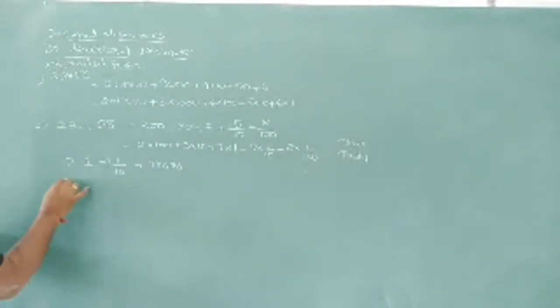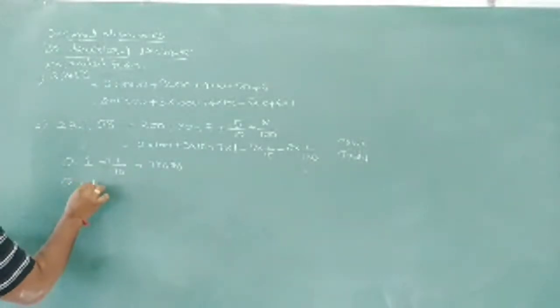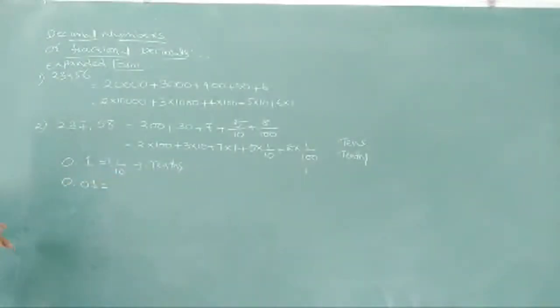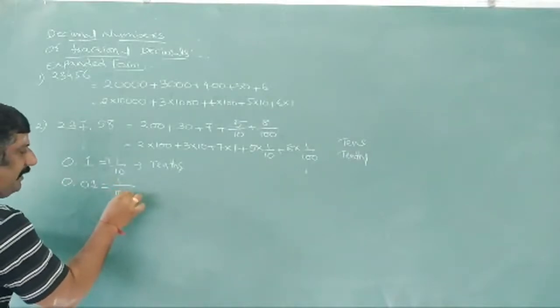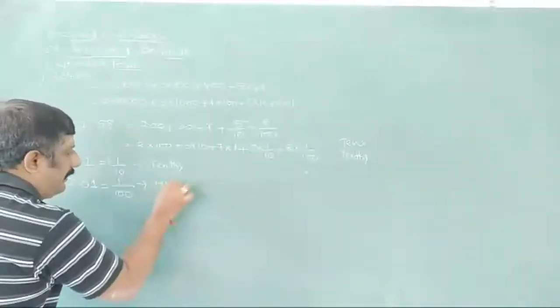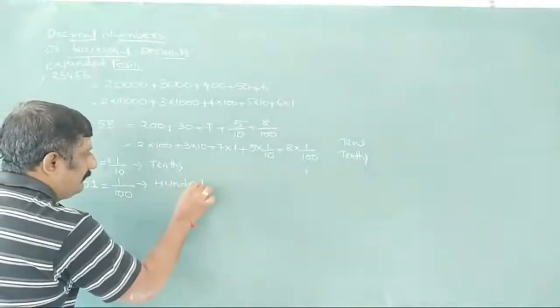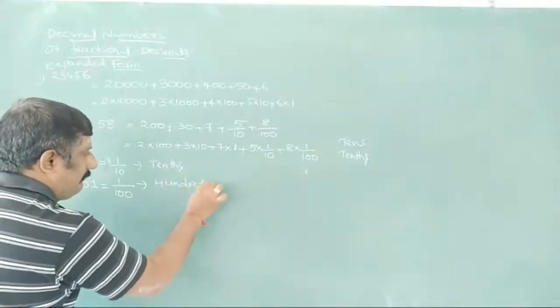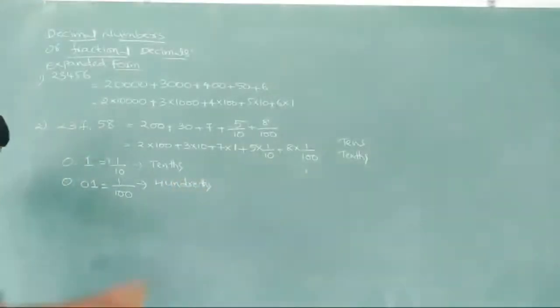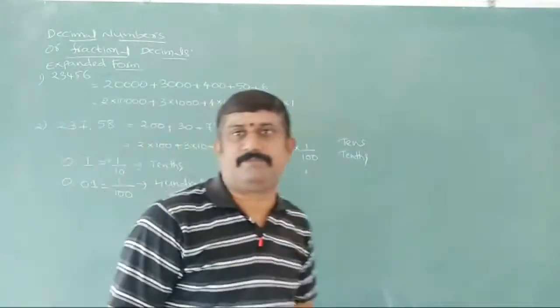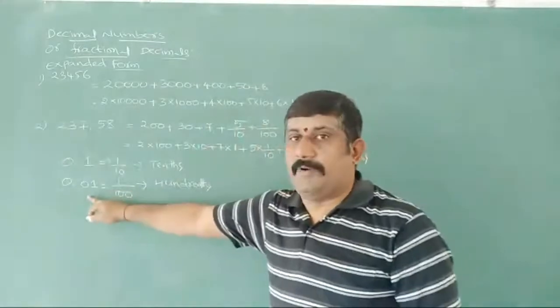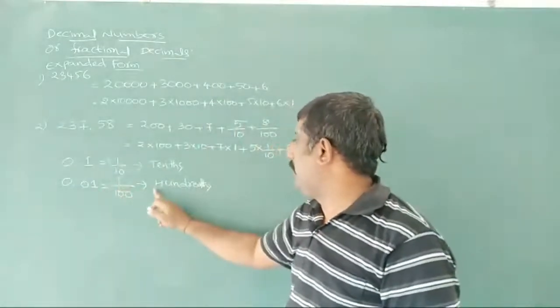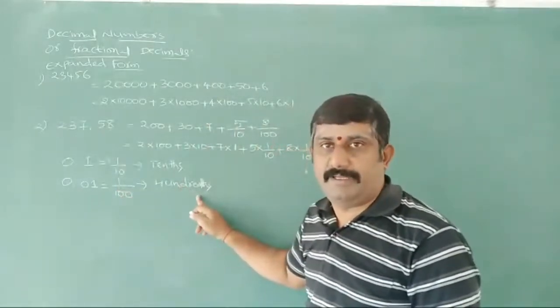Next, 0.01, nothing but 1 by 100, can be called hundredth place. What are you calling it? 0.01 is nothing but 1 by 100, or the hundredth place.